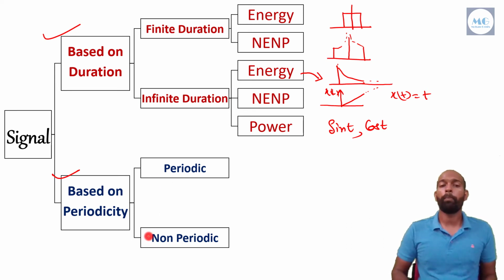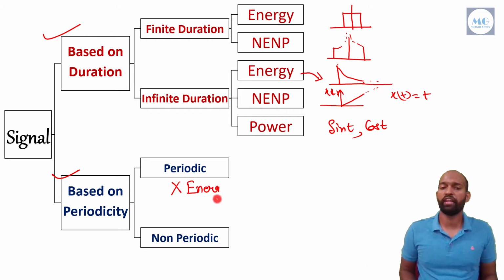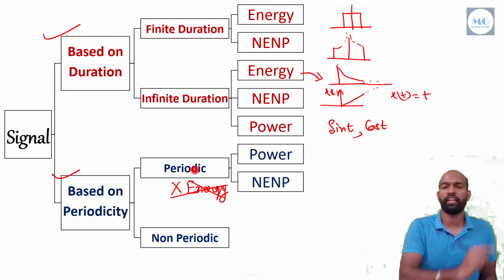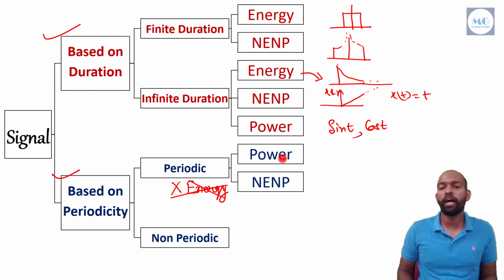So for periodic signals, we have drawn the conclusion that a periodic signal can never be an energy signal. So a periodic signal can be only two types: one is a power signal, the other is neither energy nor power signal.